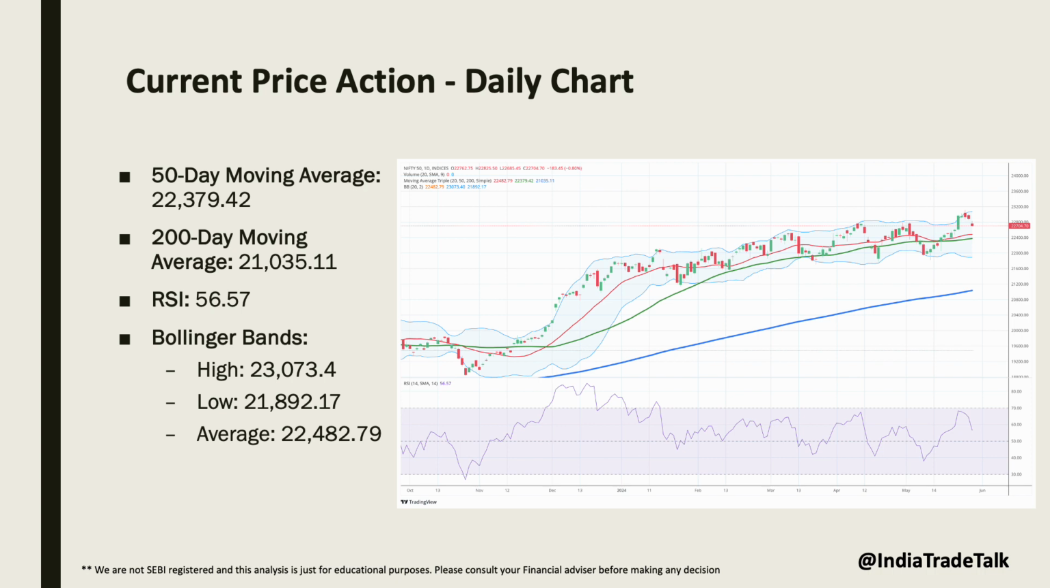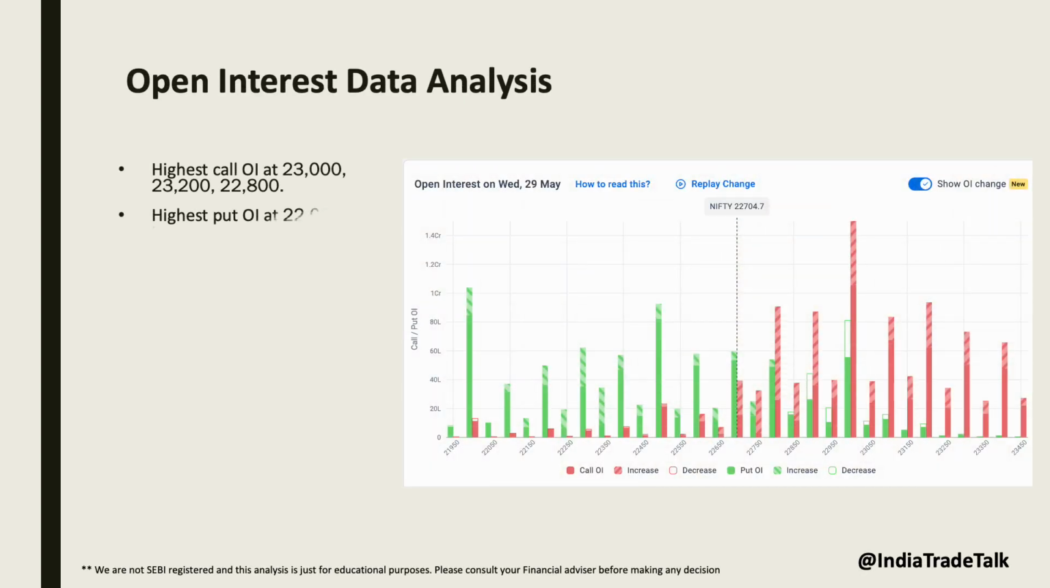The Bollinger Bands show a high of 23,073, a low of 21,892 and an average of 22,482, which also suggests increased volatility. Based on this chart, we expect the price action to be highly volatile and bearish in nature. We expect the closing to be below 22,810 and we also expect the price to hit 22,388 to 22,477 zone but close above this. Let's discuss the open interest data.